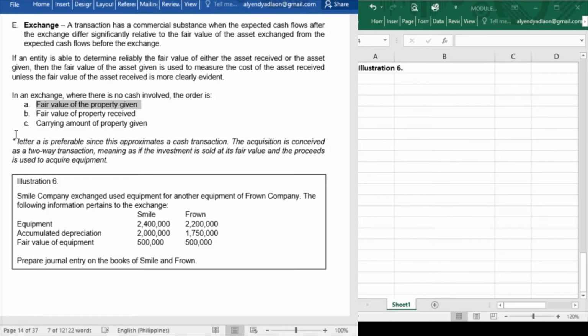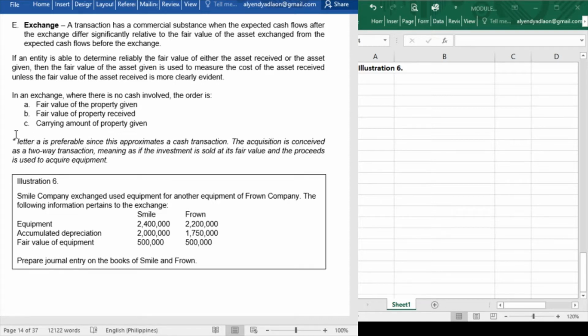Because measuring our newly acquired property in exchange for our old property at the fair value of the property that we have given up is just like the old property that we have given up was sold, and the cash that we receive for such asset is paid to the new equipment. So that's why it is more reasonable to use the fair value of the property given.